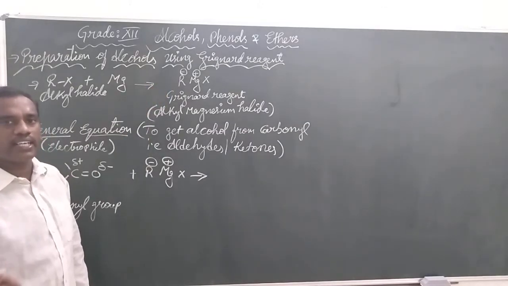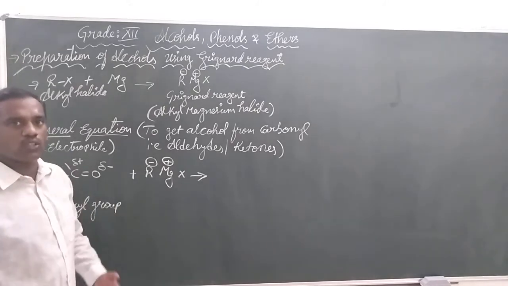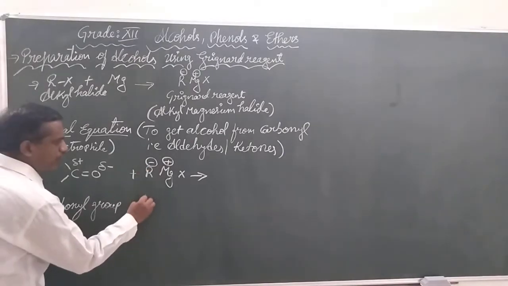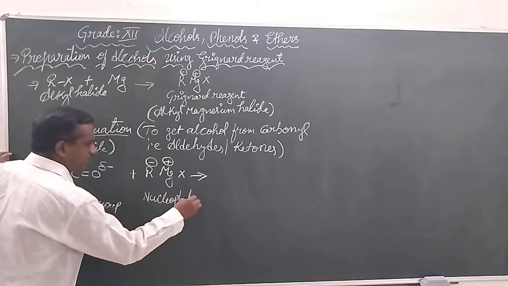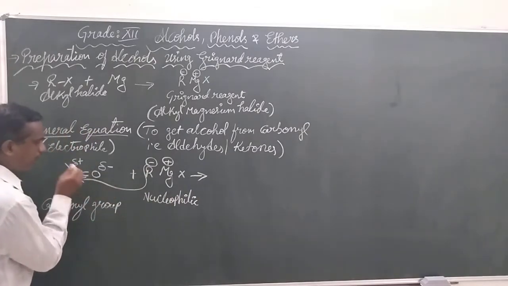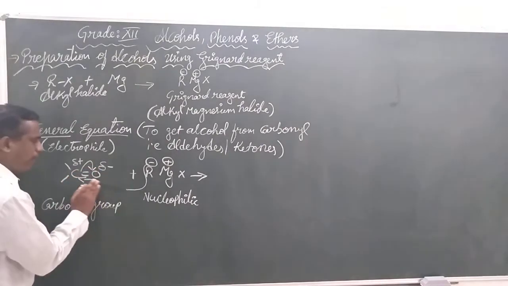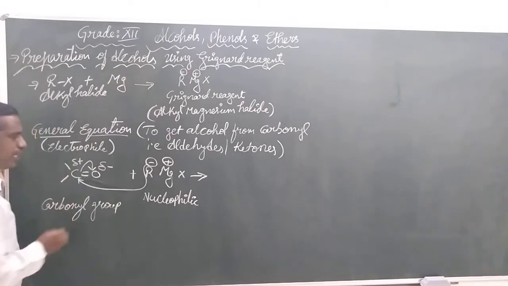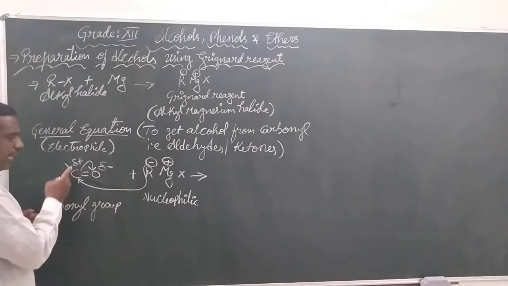It is going to donate the electrons to the electrophile. We got our electrophile, and the nucleophilic R minus will be giving its electrons to the carbonyl carbon, and in return the migration of the pi bond takes place. Please observe here, R gave electrons to the electrophilic carbon.